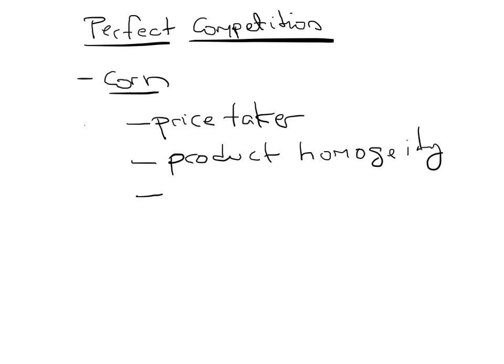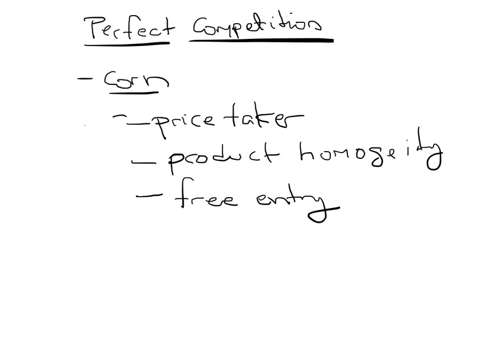But if we're going to assume that the market is competitive, we're going to assume that anyone who wants to enter this industry can do it without major difficulties. So the costs of entering the industry are very low, and even buyers can enter the market without major difficulties.